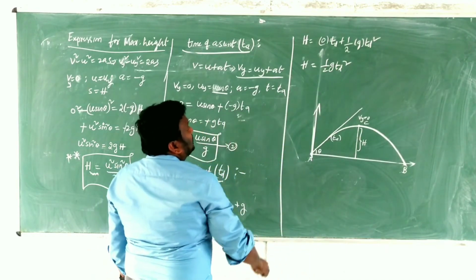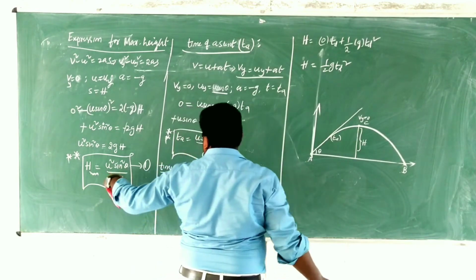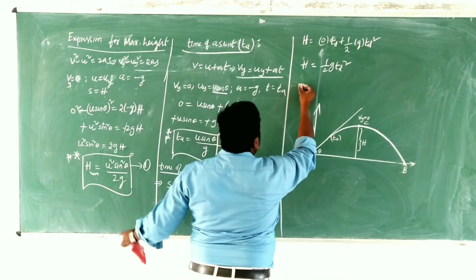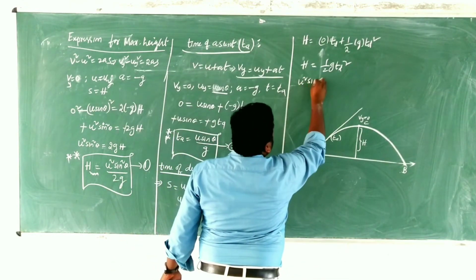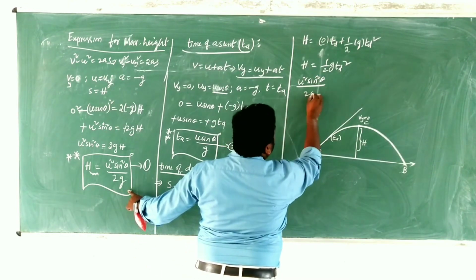Clear, children? From equation number 1, what is the h value? U square sin square theta by 2g.